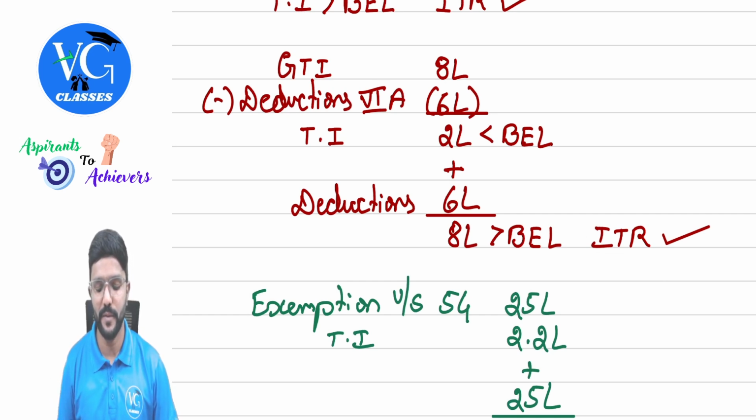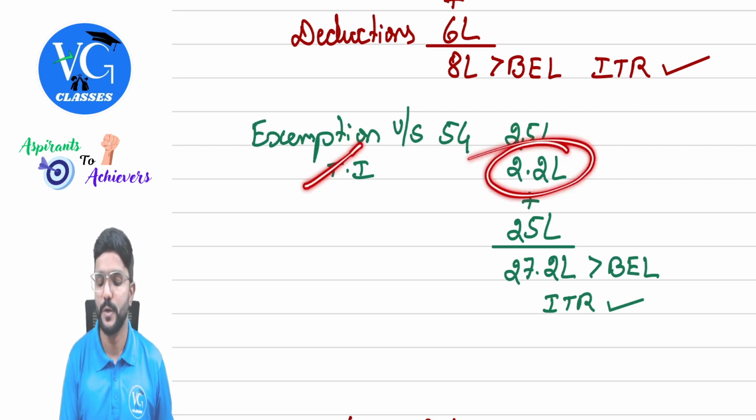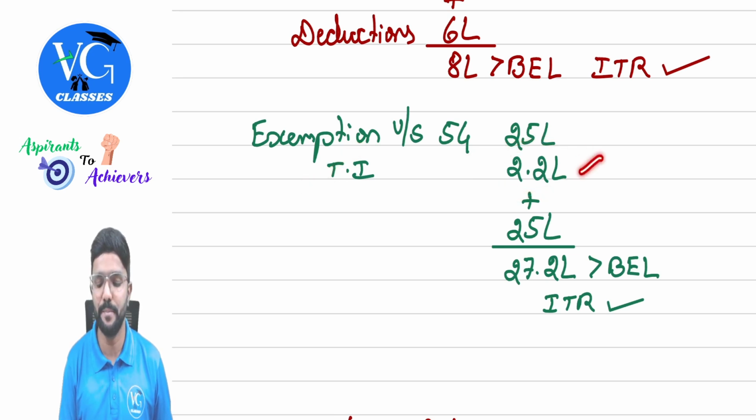Okay, sir. Then, one more example. Assume the assessee has claimed exemption under Section 54 in the capital gains head for 25 lakh, and after claiming this exemption, the total income is coming to 2.2 lakh, which is less than the basic exemption limit.